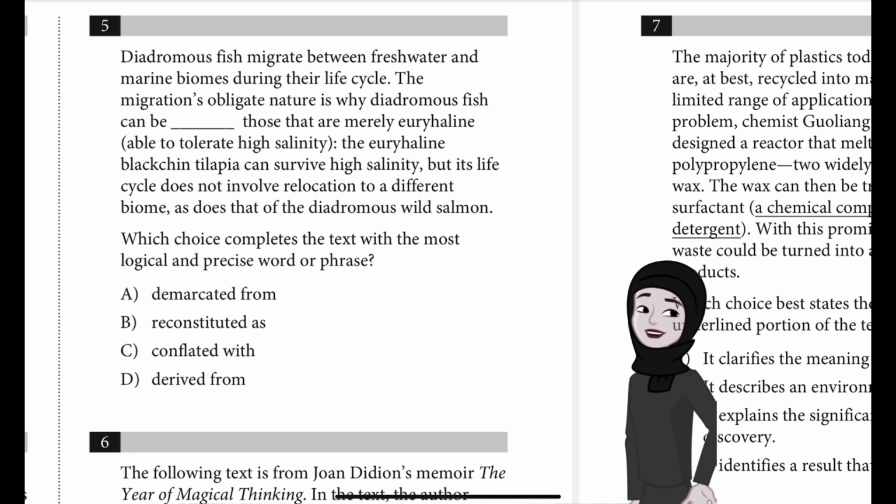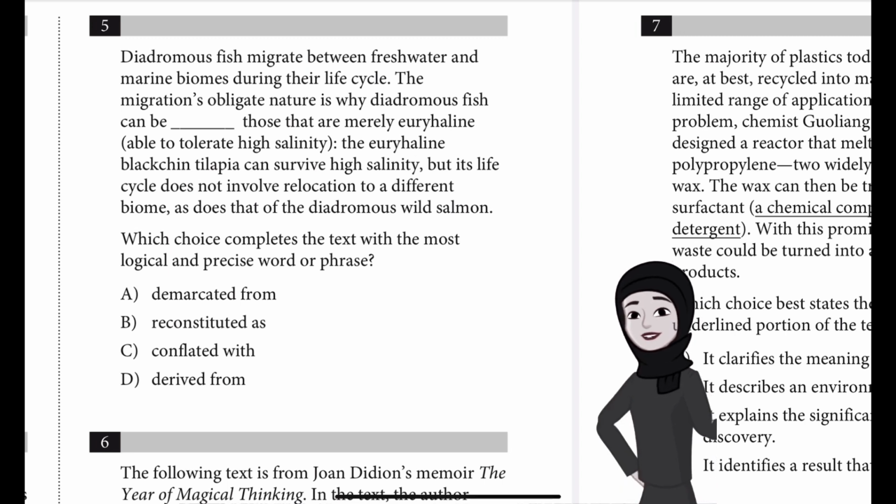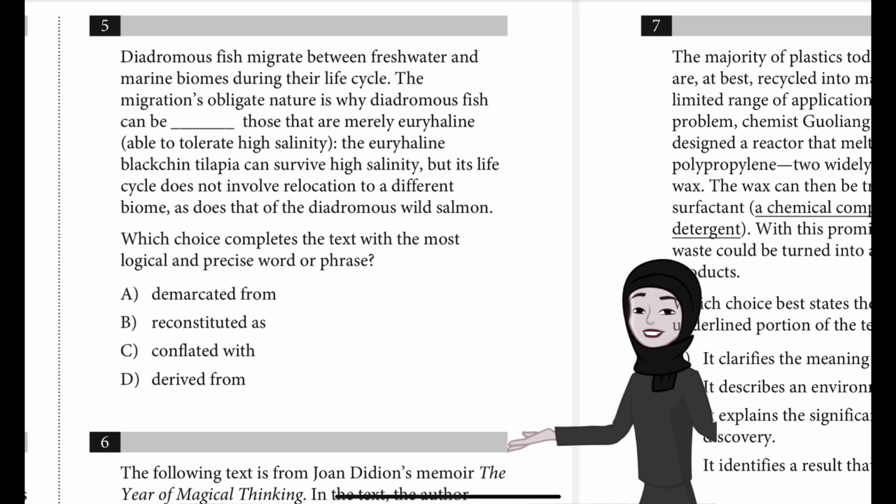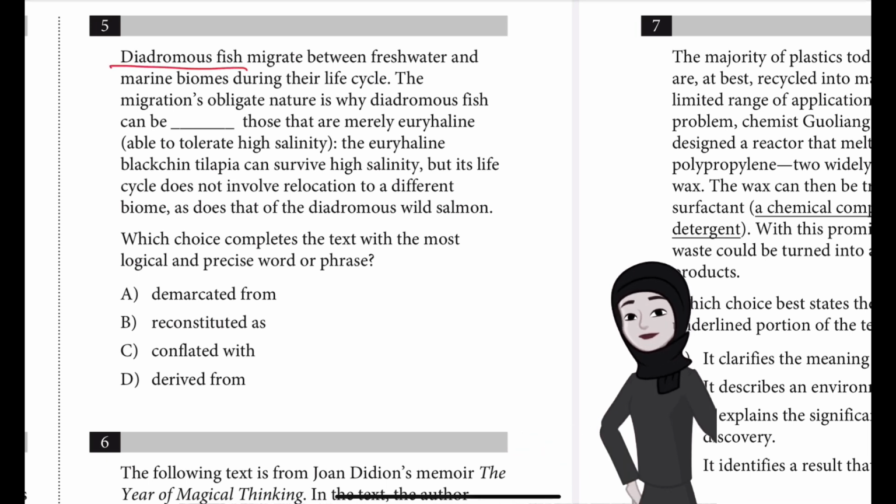Which choice completes the text with the most logical and precise word or phrase? Is it A. Demarcated from, B. Reconstituted as, C. Conflated with, or D. Derived from? So here we can see that they are comparing two types of fish.